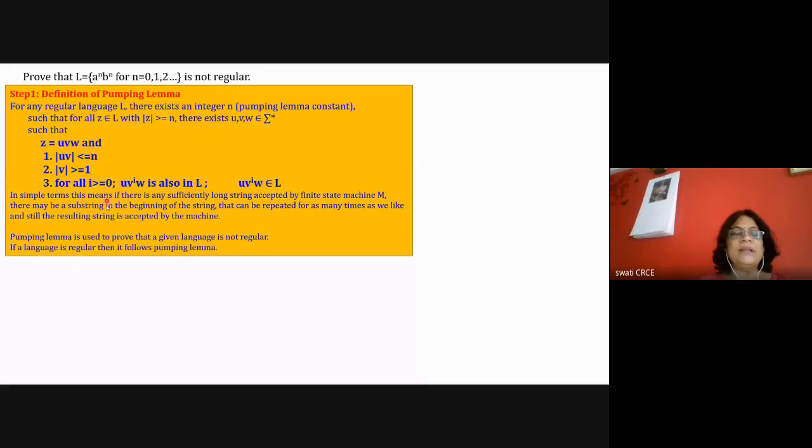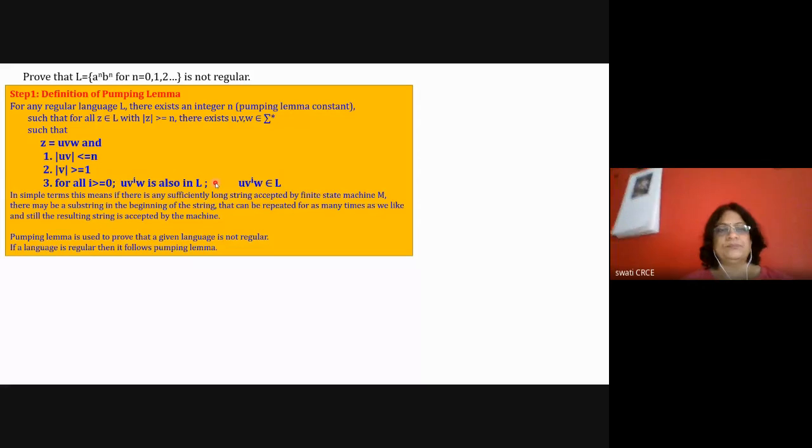In every pumping lemma problem, you need to write down step 1. It is like a definition of pumping lemma. Okay? Any doubts in this? If there are doubts, ask me.